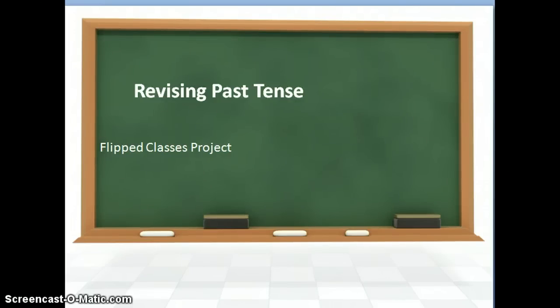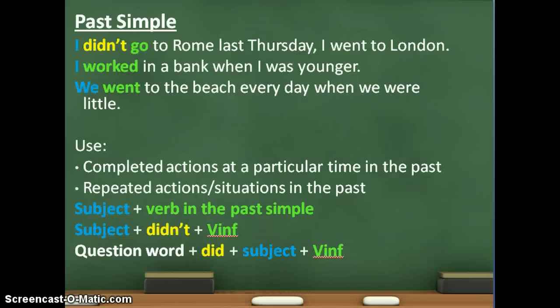Okay, so now we'll be looking at revising past tense. So let's have a look at our first example here. We've got 3 sentences here. So the first one is, I didn't go to Rome last Thursday, I went to London. The second, I worked in a bank when I was younger. And the third, we went to the beach every day when we were little.